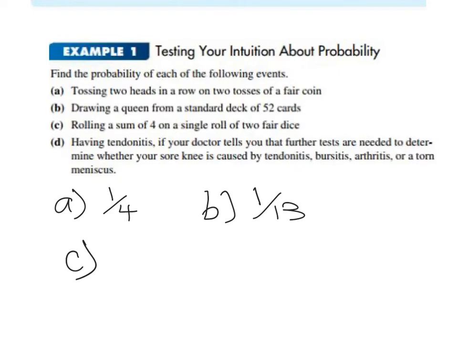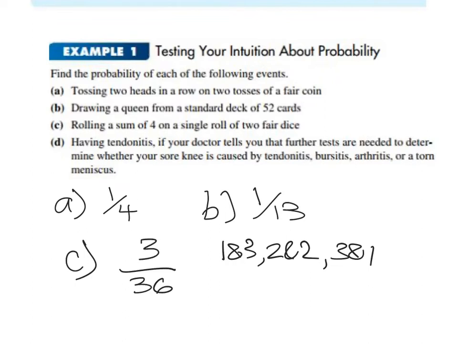C is a little bit surprising at first. Again, using the multiplicative principle of counting, the first die could come up any of 6, the second could come up any of 6, so there are a total of 6 times 6, or 36, outcomes. How many of these yield a sum of 4? Well, that could be a 1 and a 3, a 2 and a 2, or a 3 and a 1. So a total of 3 out of 36, or 1/12, is the probability of rolling a 4.